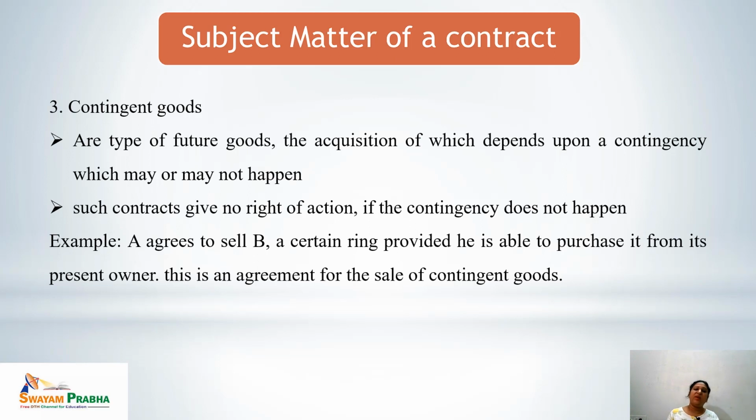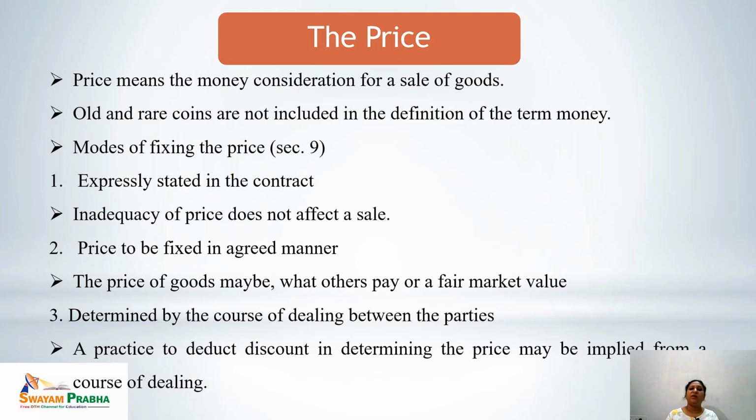That means the ring would be available in future, first thing. Second, if the present owner is ready to give that ring, the ring would be available depending upon a contingency. So if the contingency arises, there would be a contract. Otherwise, this is an agreement for the sale of contingent goods. That means the subject matter of the goods can be divided into three categories: existing, then future, and then we have read about the contingent.